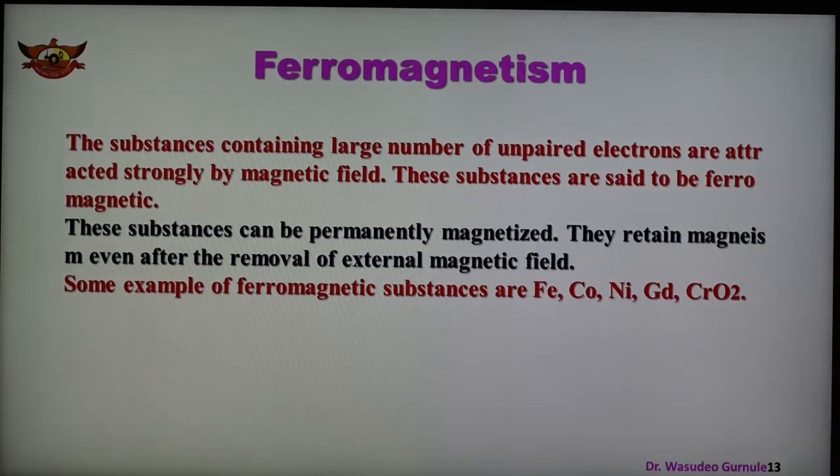These substances are permanently magnetized. They retain magnetism even after the removal of the external magnetic field. Even if we remove the magnetic field, they show magnetism. This is the important property of these substances. Examples of ferromagnetic substances are iron, cobalt, nickel, gadolinium and chromium oxide. Iron is strongly attracted because it contains a large number of unpaired electrons, and this is the third magnetic property, known as ferromagnetism.